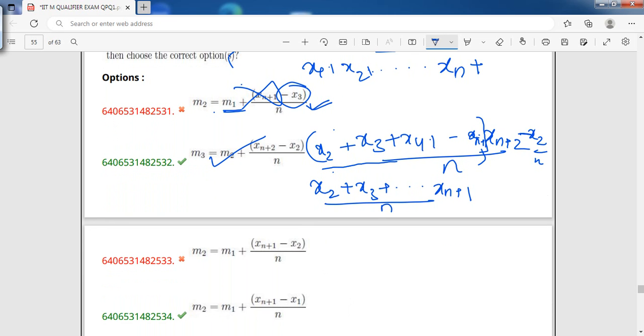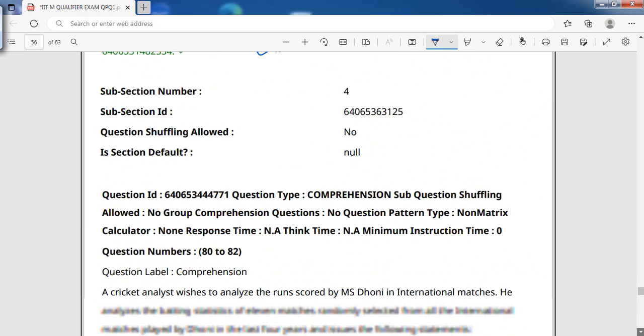The next one, the same procedure. M1 is what? x1 plus x2 plus till xn by n. Then what is M2? M2 is nothing but what? It will start from x2 plus xn plus 1, right? So he has to subtract what? He has to subtract minus x1. So this will not work. So that's why this is wrong. I said he has to subtract x1 and he has got it. So this is how he needs to do the problem. So options 2 and 4 are the correct answers for this question.